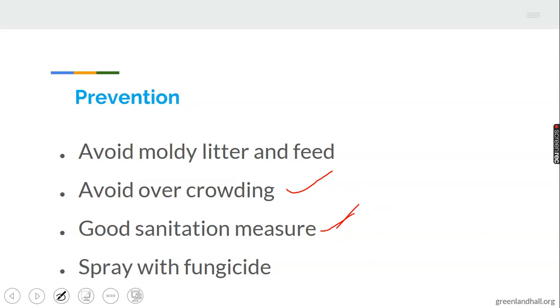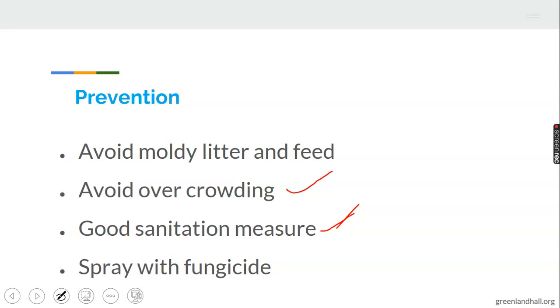A neat environment will help to prevent aspergillosis. It's very important. Every individual likes to stay in a clean place, not in a stinking and smelly place. When animals are in a smelly place, they can easily contract disease. When they are infected, other animals can easily be infected.